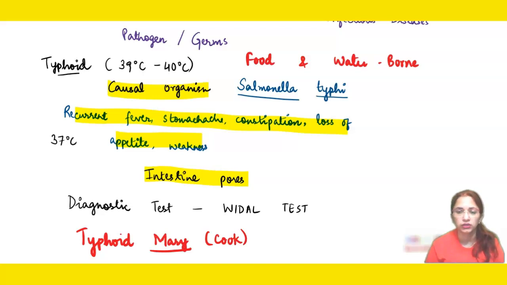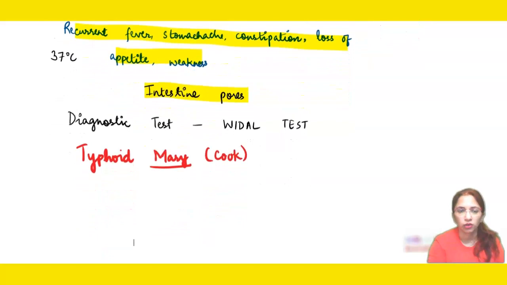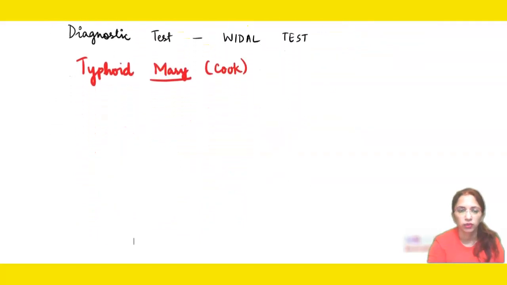So we call this lady by the name of Typhoid Mary because she spread the disease typhoid through her excreta in her hands. She was a cook and bacteria were there in her hands which she passed on to the food, and this contaminated food was consumed by many, and the people who consumed it also suffered from typhoid. Now this is one bacterial disease. Now let's get on to another one.